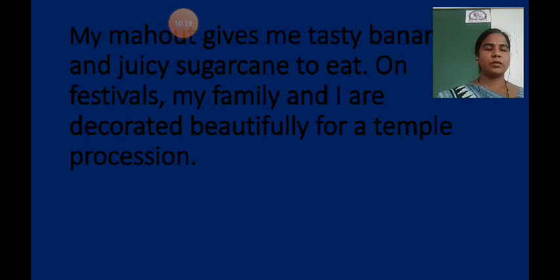When there is a festival, at that time Appu's family and Appu are decorated beautifully. Yes, they are decorated beautifully for a temple procession. When there is a procession, have you seen a procession? Have you seen a Ganesha procession? As you can see in your textbook, the word procession is given there: a line of elephants that move along slowly as a part of a ceremony. They go in a line like a part of a ceremony. It's called a temple procession. Getting it, children?